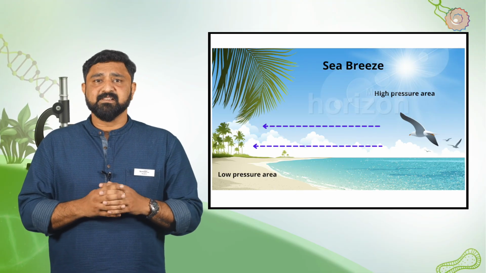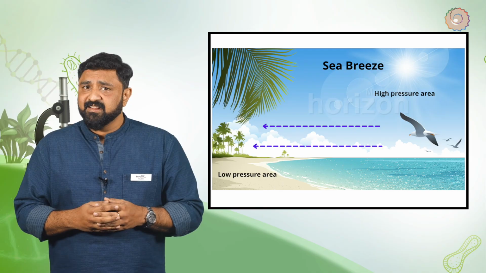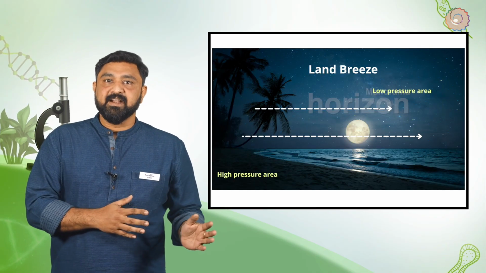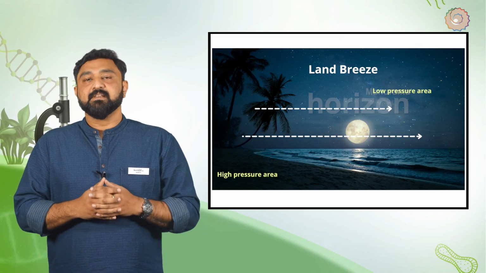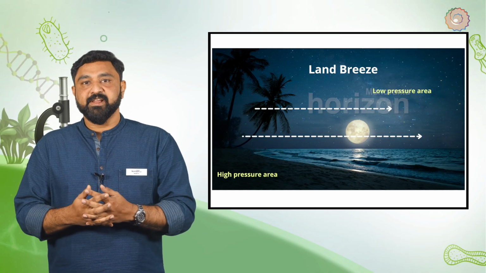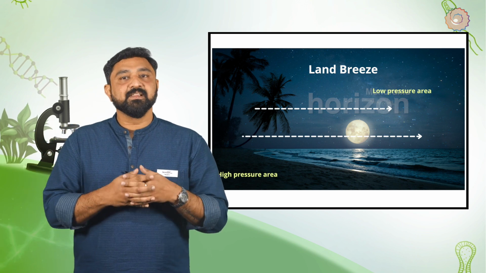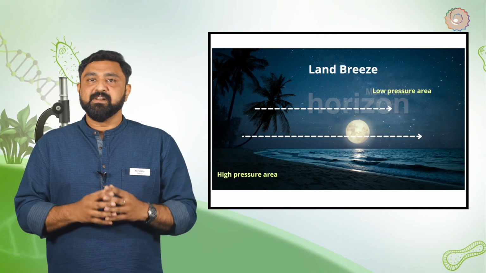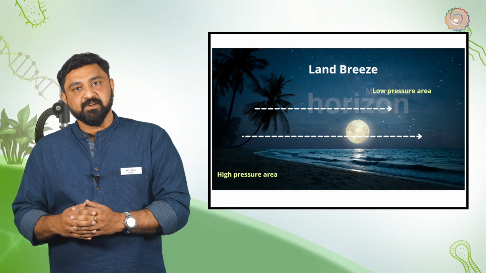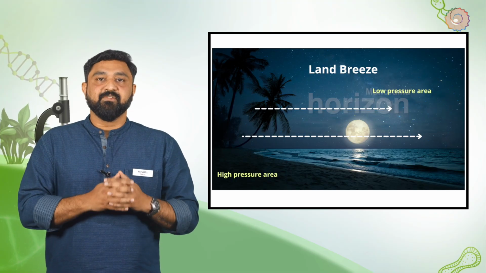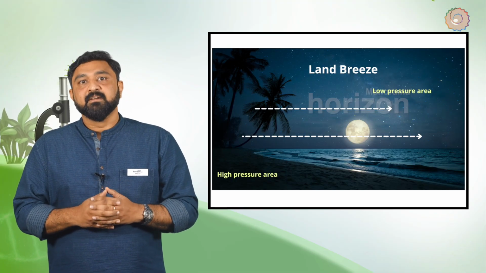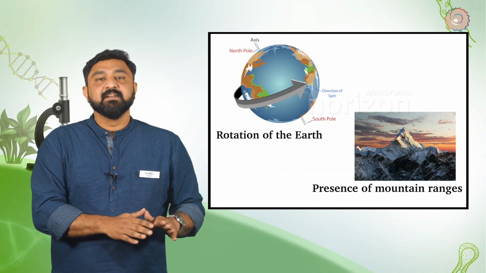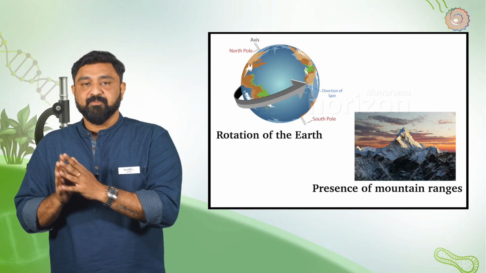But if all this happens in the day, what happens at night? At night, since soil cools faster than water, the air above the land is cooler than the air above the sea. This causes air to move from a high pressure area over the land to a low pressure area over the sea, creating a land breeze. So the movement of air from a region of high pressure to a region of low pressure is called wind. However, it is not only temperature, but also some other factors that are equally important, like the rotation of the earth, the presence of mountain ranges, etc.